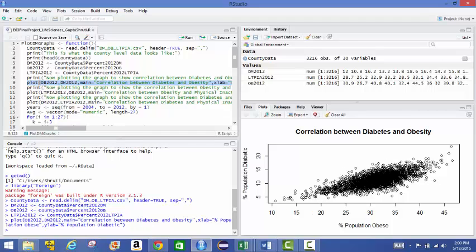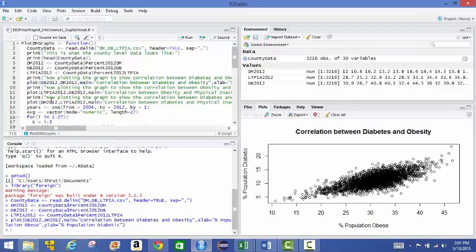So you see this is a positive correlation between percentage population diabetic and percentage population obese, which means counties that have a higher percentage of obese population also have a higher percentage of diabetic population. And the counties that see a lower percentage of obese population also see a lower percentage of diabetic population.